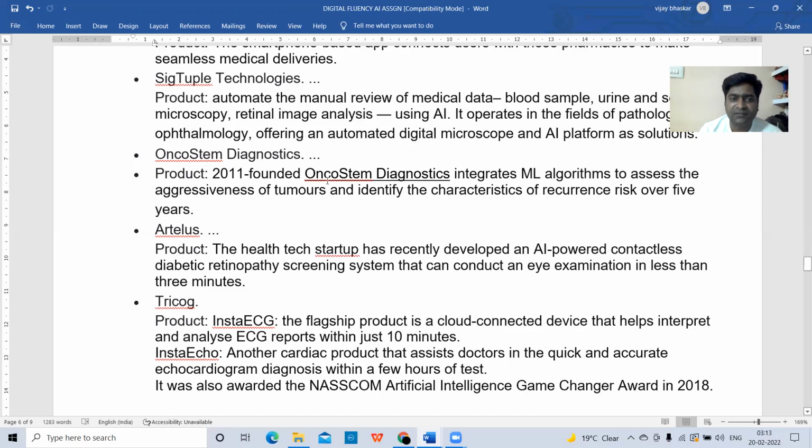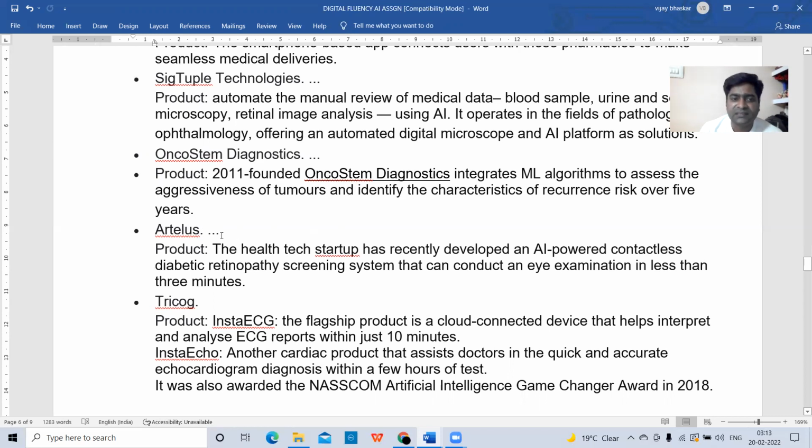This application developed by OncoStem Diagnostics will help to identify the severity or aggressiveness of tumors. Within 5 years, what may happen to these tumors can be identified by this product.